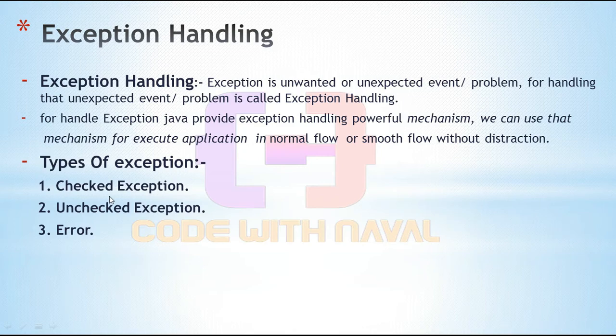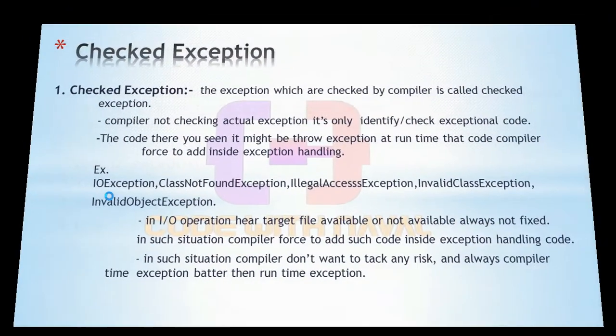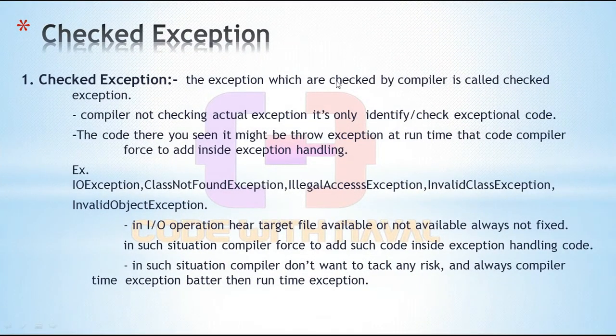So let's first discuss the checked exception. The exceptions which are checked by the compiler are called checked exceptions. First we write a program, then we compile it, and then we execute it. If there is any exceptional code in that program that comes under checked exception, the compiler checks it only at compile time.